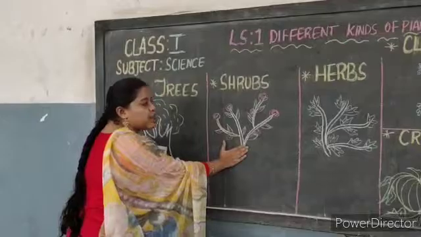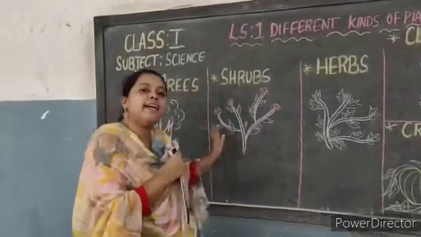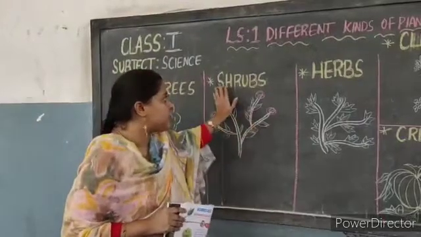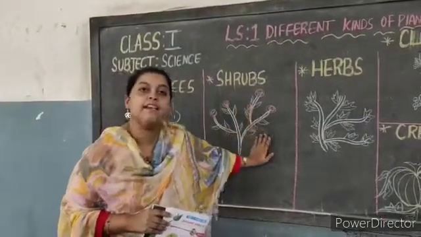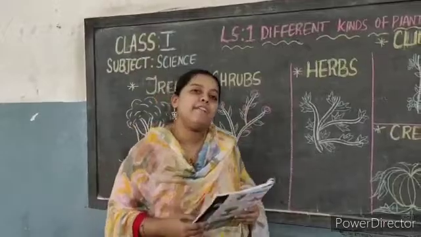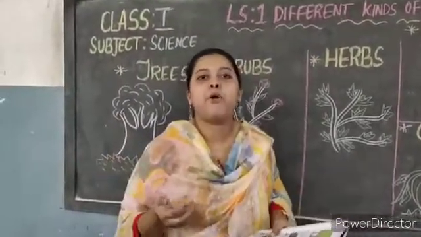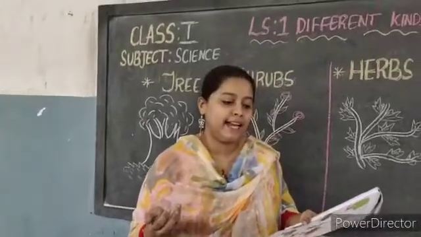That's why they are known as shrubs. What are they known as? Shrubs. Examples for shrubs are a rose plant, a pomegranate shrub. Okay children.